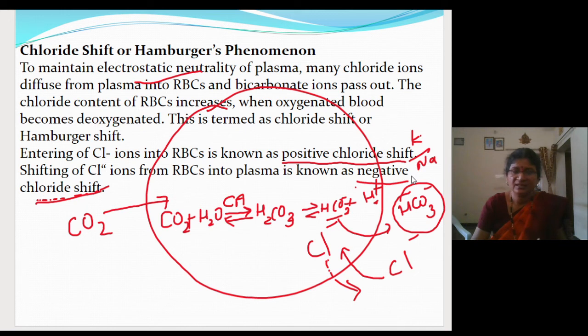The shifting of chloride ion from the plasma into the RBC to balance, in the place of bicarbonate ions, is called the chloride shift. So all these reactions will occur opposite in the alveoli for the release of carbon dioxide. Okay, let me go to the next slide. In the next slide, it is diagrammatically represented.